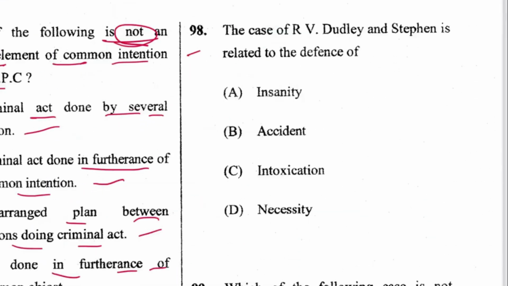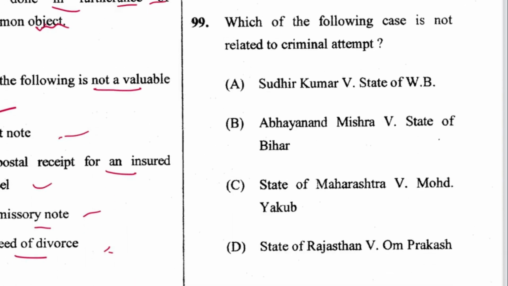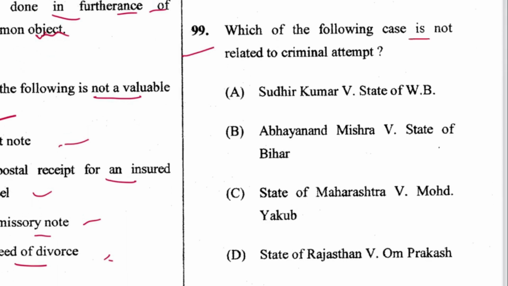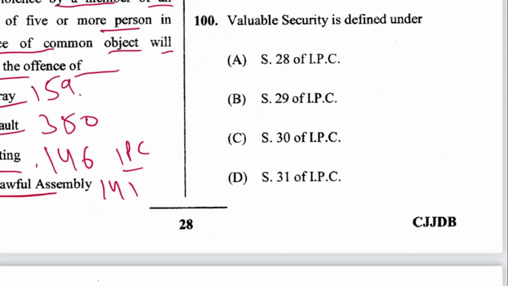Next, 98: the case of R versus Dudley and Stephen is related to the defense of necessity. D is the answer. Next, 99: which of the following case is not related to criminal attempt? Sudhir versus State of West Bengal, yes. Abhyanand Mishra, yes. State of Maharashtra versus Yakub, yes. State of Rajasthan versus Om Prakash, no. D is the answer. Next, 100: valuable security is defined in section 30 of IPC. D is the answer.